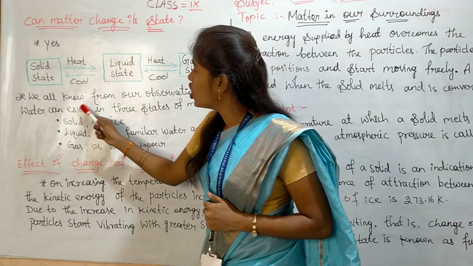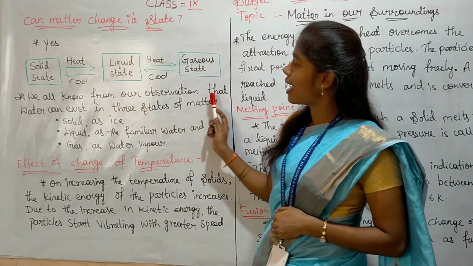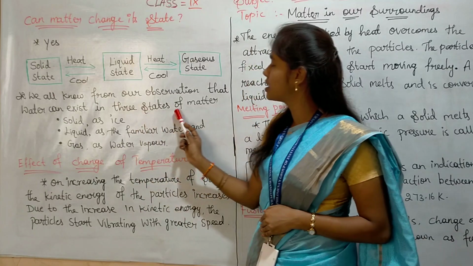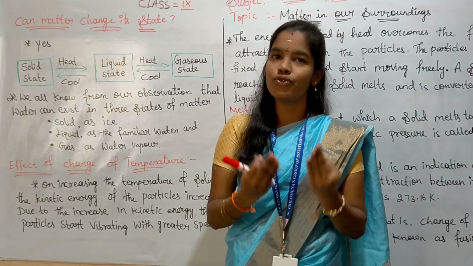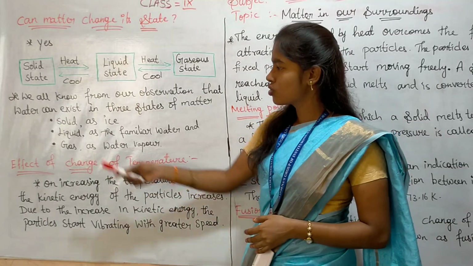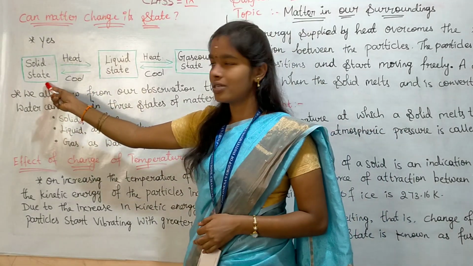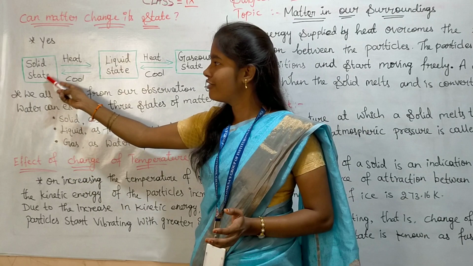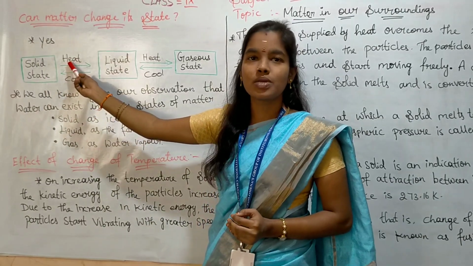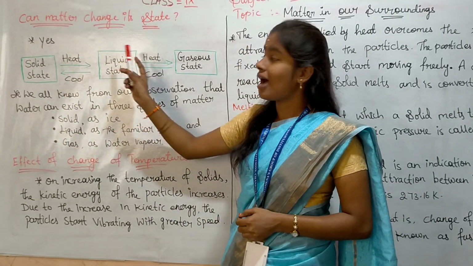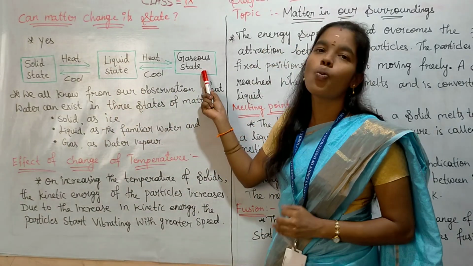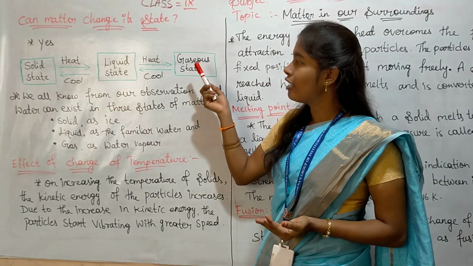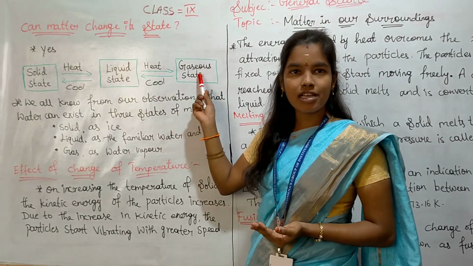We all know from our observation that water can exist in three states of matter. Solid as ice: if we heat ice, it becomes liquid. Again, if we heat the water, it becomes vapor, the gaseous state.